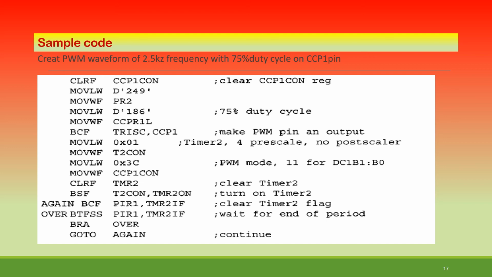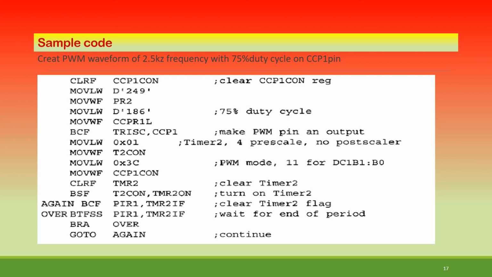Now PWM mode, so there you have to make it 11XX, DC1B1 to DC1B0. Therefore MOVLW 0x3C is copied, then MOVWF CCP1CON. So that is to be passed to the CCP1CON register. Now clear TMR2, then bit set: you check T2CON with TMR2ON. Turn on Timer 2. From the T2CON register, TMR2 is made on.